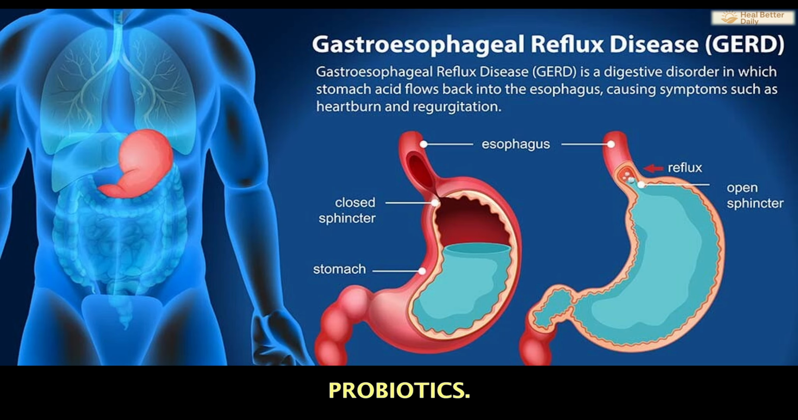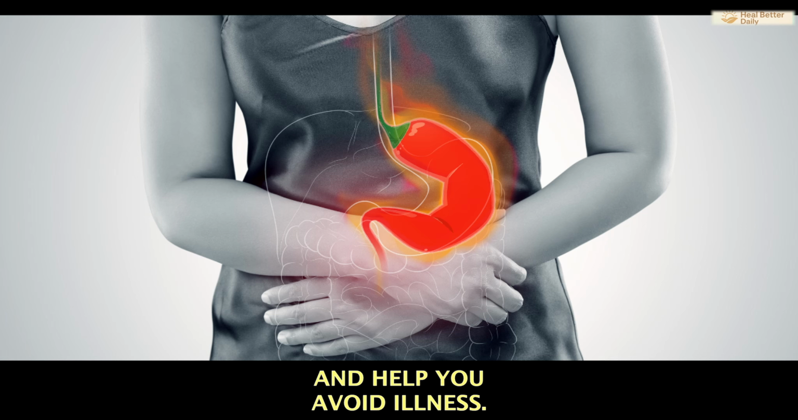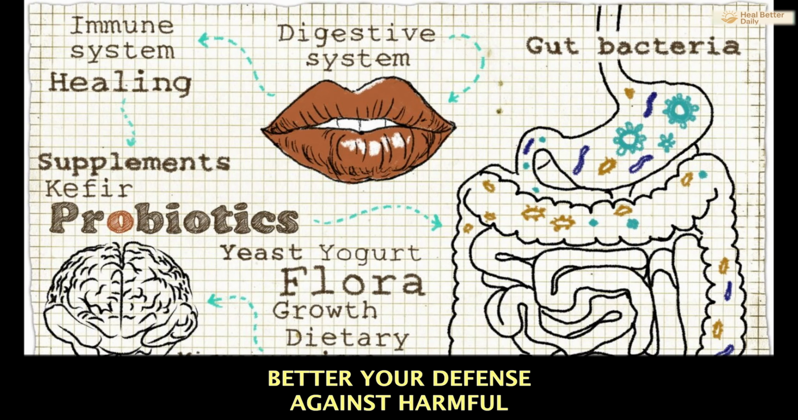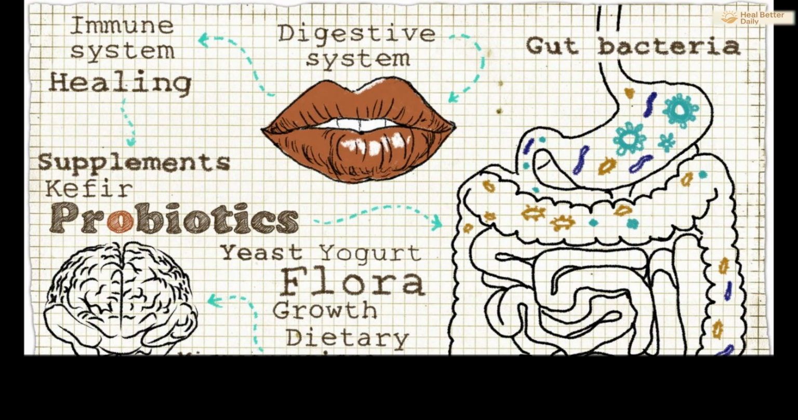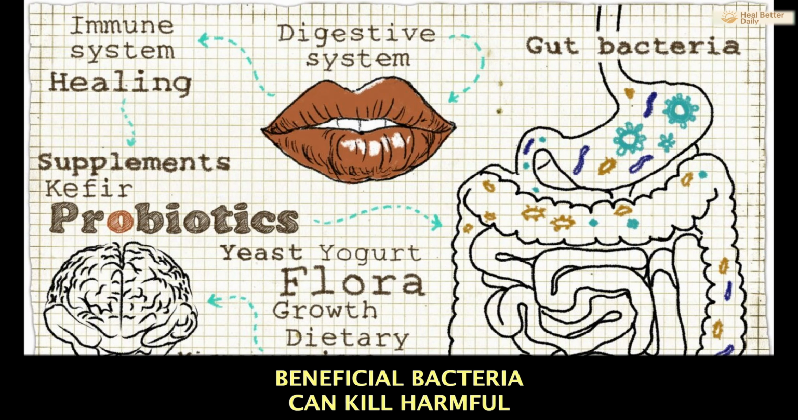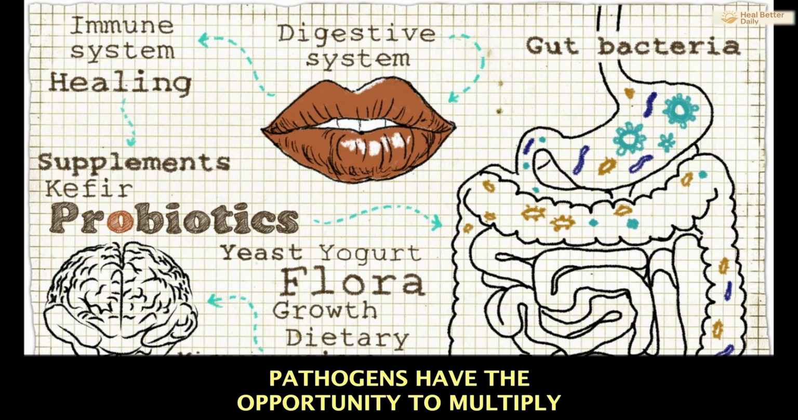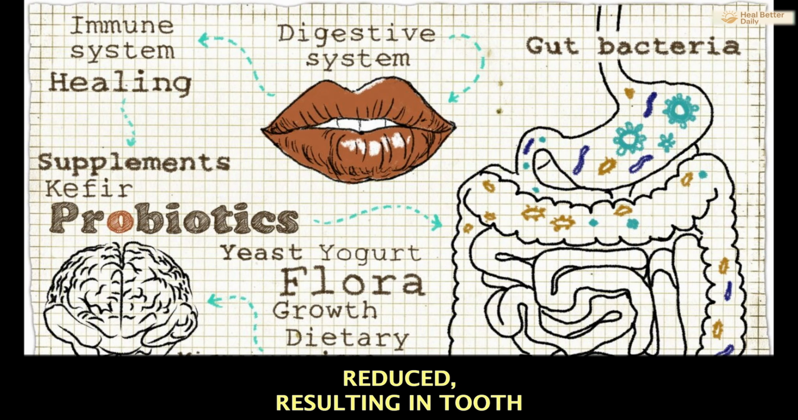Number 14. Probiotics. Probiotics keep your gut healthy and help you avoid illness. Gut health is linked to sinus health and oral health. Oral probiotics can be extremely beneficial, particularly if cavities are common. The more good bacteria you have, the better your defense against harmful bacteria, lowering the likelihood of inflammation and infection. Beneficial bacteria can kill harmful pathogen strains that enter the body. When probiotic populations are reduced, pathogens have the opportunity to multiply, resulting in tooth decay and gum disease.